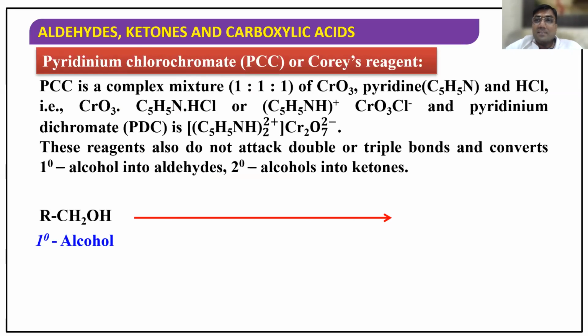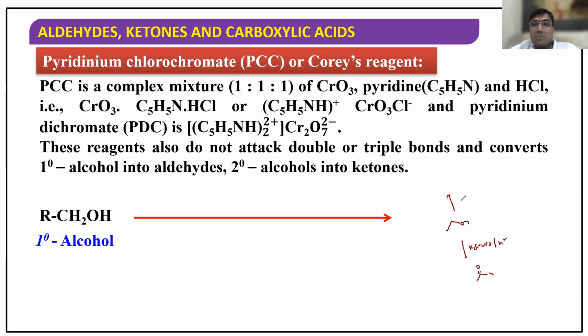Next, students, listen very carefully. If the examiner gives a primary alcohol with K2Cr2O7 in the presence of H plus, you get aldehyde.